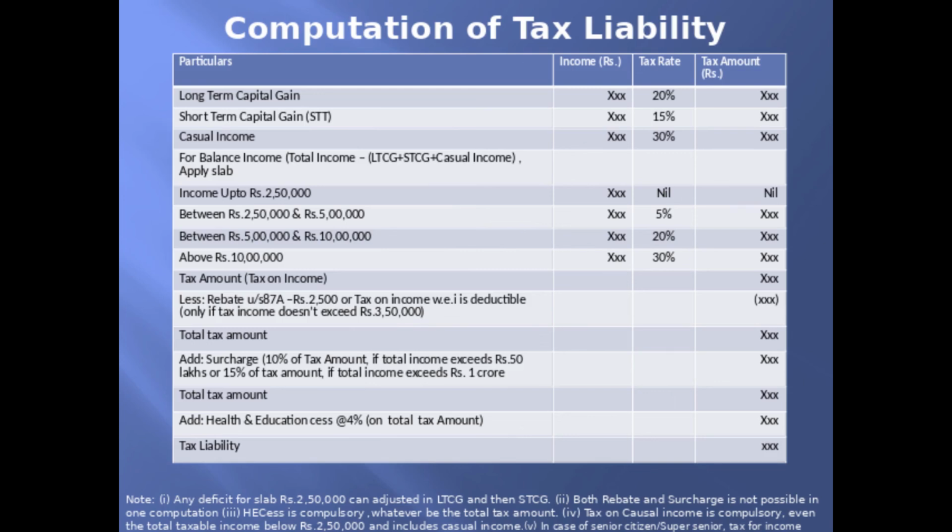Then tax on casual income is compulsory, whatever be his income. If his income contains casual income, that must be taxed, and health and education cess is to be applied on the tax amount. In case of a senior citizen or a super senior citizen, in the slab, the limit is 3 lakh and 5 lakh respectively.